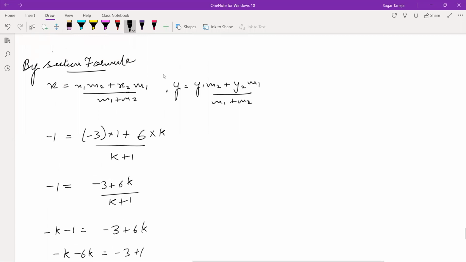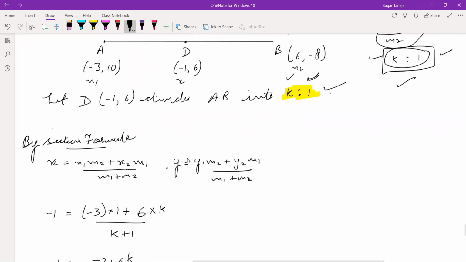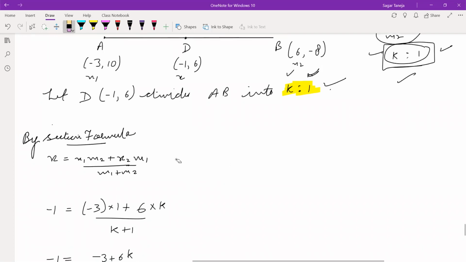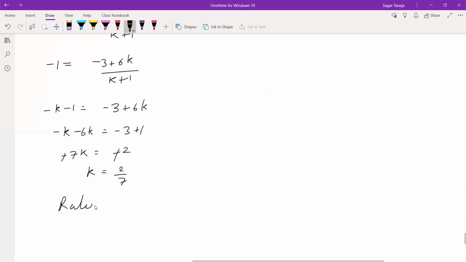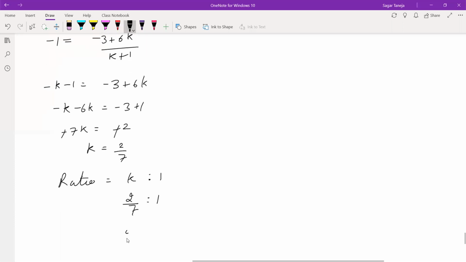So there is no need to solve the other part, as you are going to get the same answer from the other part also. So we can leave this. Only from the x part we will be able to take out the value of the ratio. So what is the ratio? Ratio we have assumed k ratio 1. And what is the value of k here? 2 by 7, ratio 1. Now bring this 7 this side. It will be written as 2 ratio 7 in this way.